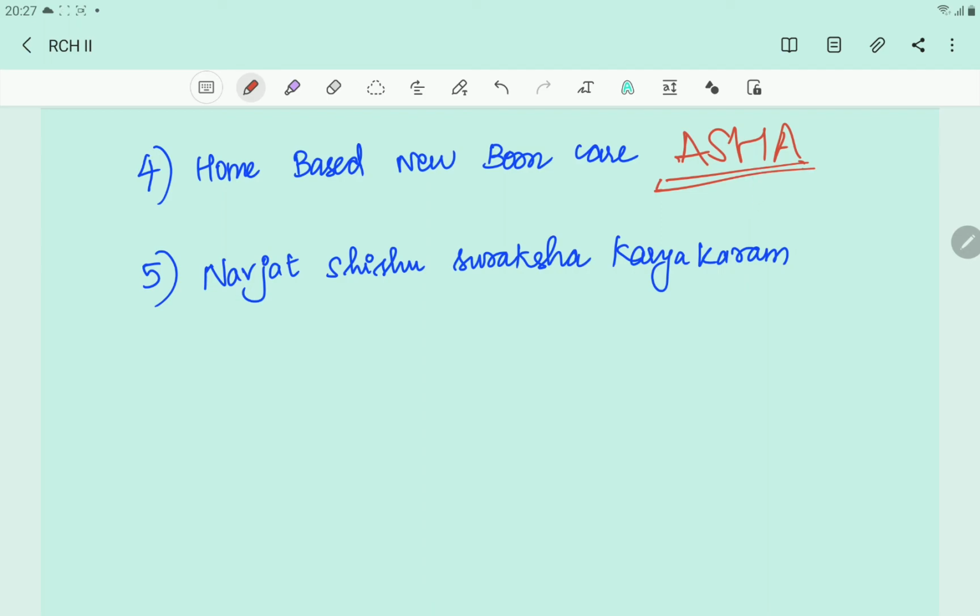They'll be having certain responsibilities, like for example, they'll keep checking the weight, they'll take care of whether they're eating properly, and if they're underweight or if they get any complication during that time, they'll refer. So all those kind of responsibilities will be there.